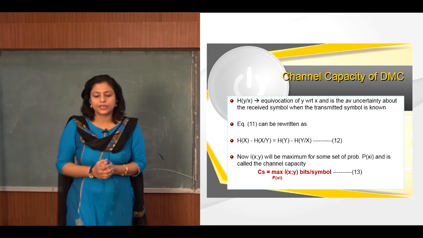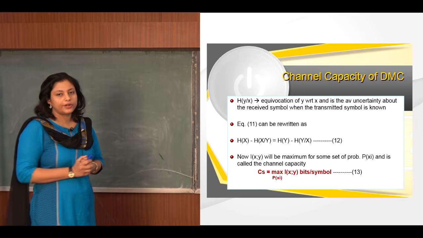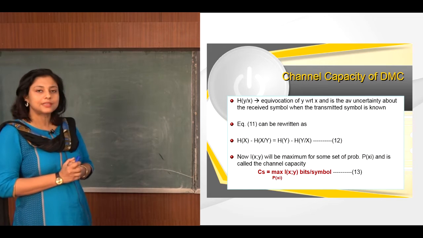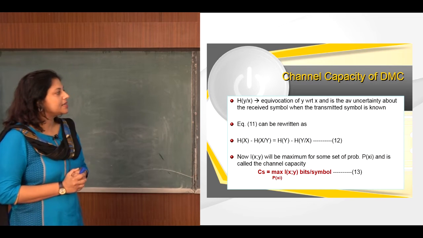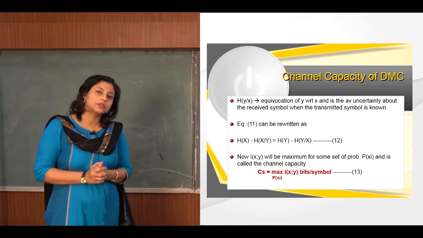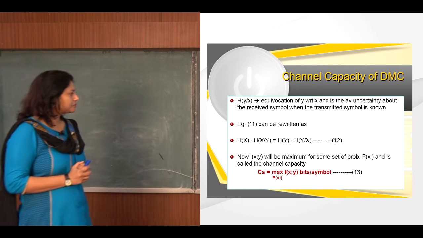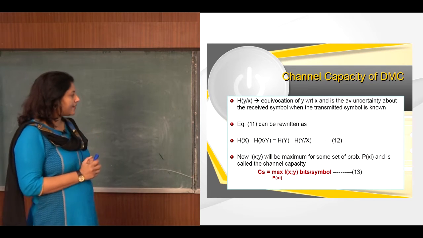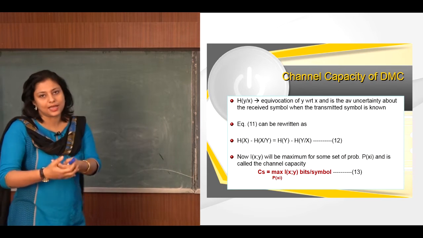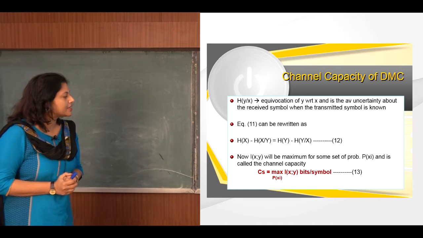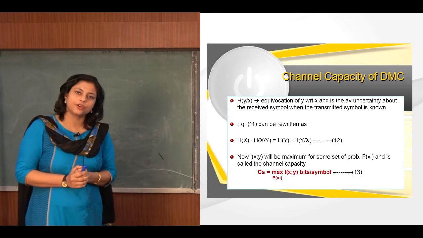Now here we can find some useful information, as we have already discussed that H(y/x) is the equivocation of y with respect to x, and this gives the average uncertainty about the received signal or symbol when the transmitted symbol is known. So we can use equation 11 and rewrite it as equation 12. We get, as I have already told you, H(x) minus H(x/y) is equal to H(y) minus H(y/x).